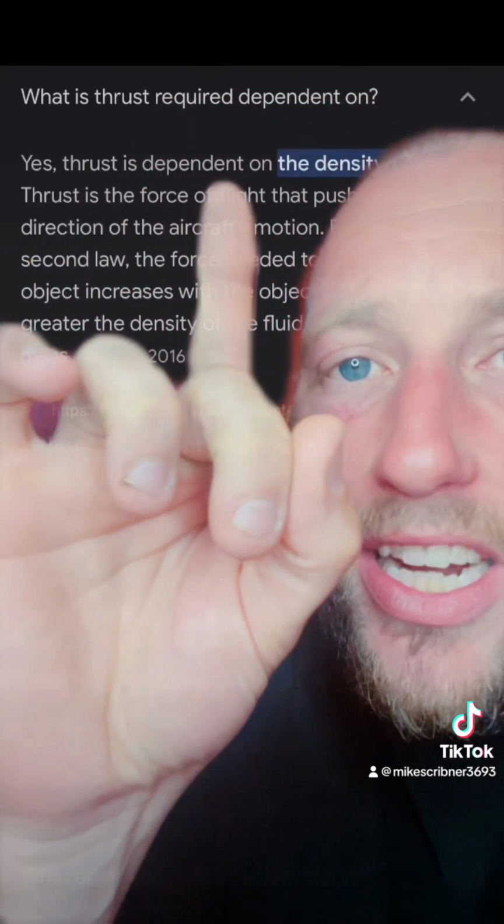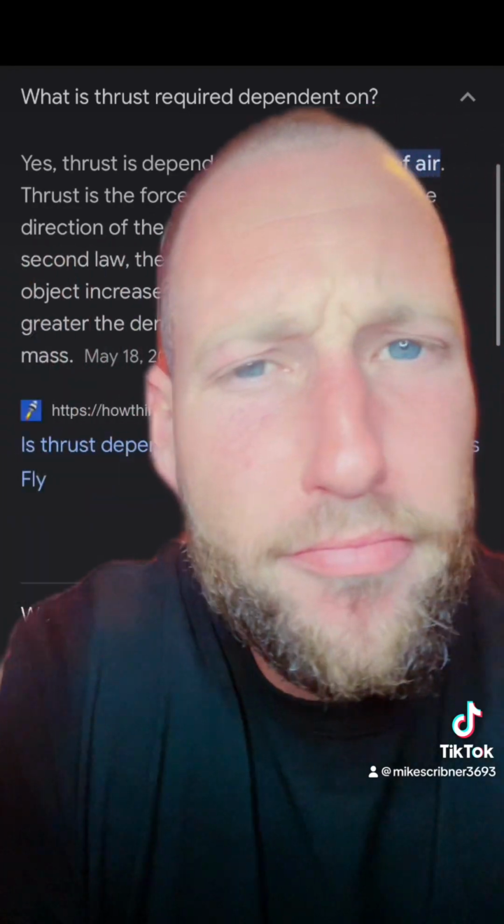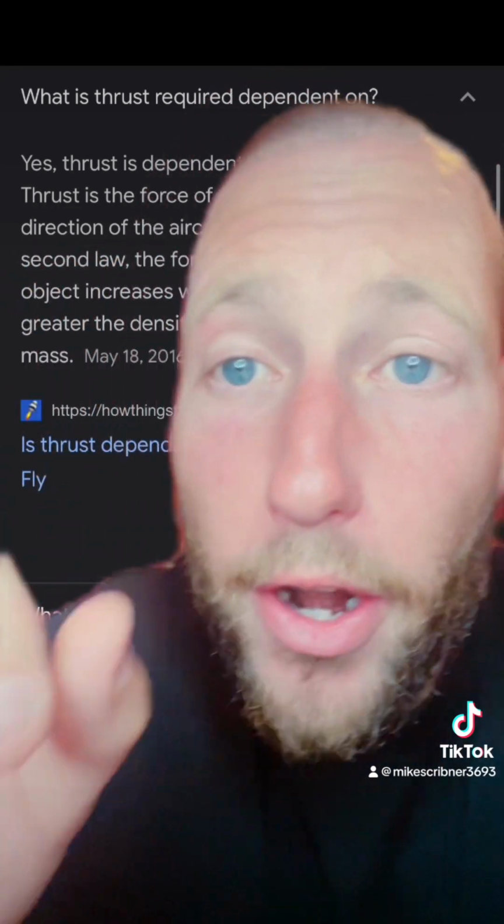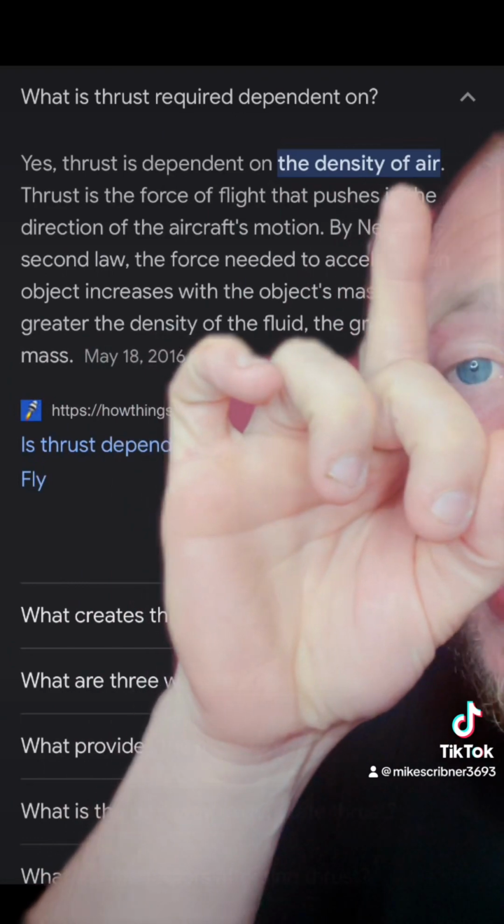So stop what you're doing. Let's look into thrust. What is thrust required dependent on? Weird question, disregard. Yes, thrust is dependent on the density of air.